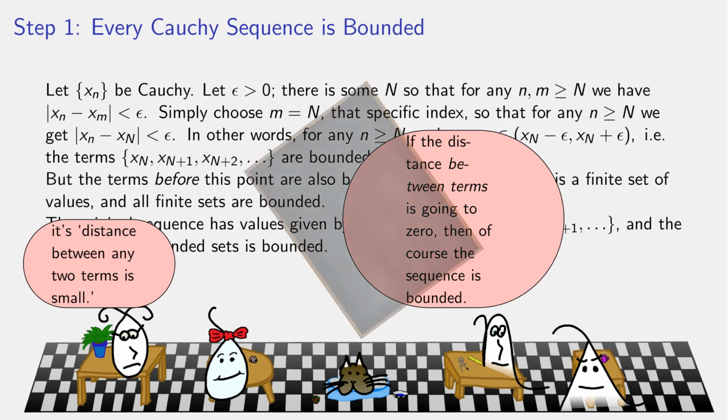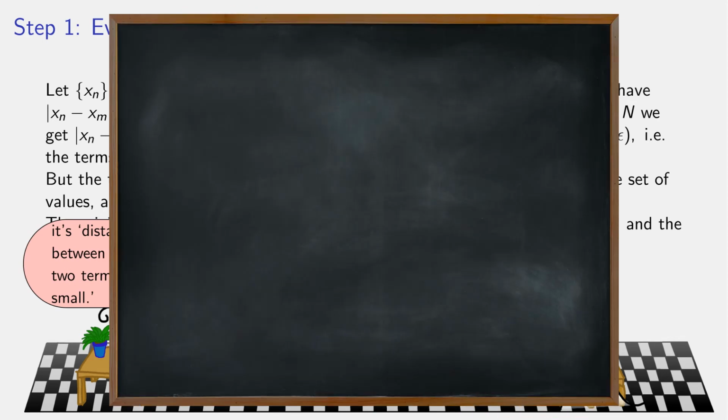Yeah. So here's an example. This is going to rely a little bit on earlier calculus knowledge you might have. If I let, for example, x sub 1 be 1, x sub 2 be 1 plus 1/2, x sub 3 be 1 plus 1/2 plus 1/3, etc. x sub n is just the sum as i goes from 1 to n of 1 over i. What is x sub n plus 1 minus x sub n?